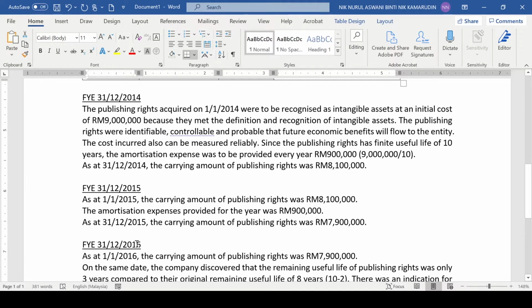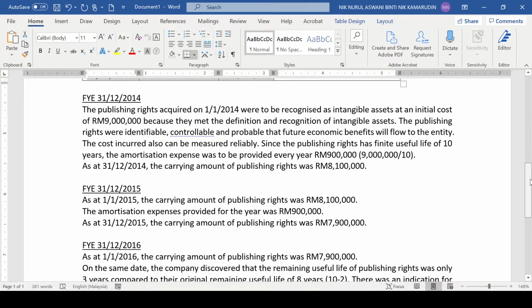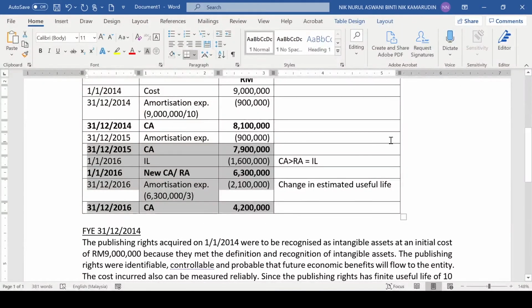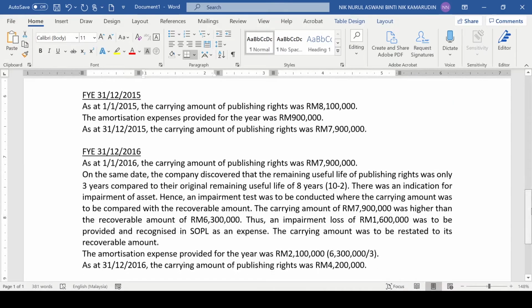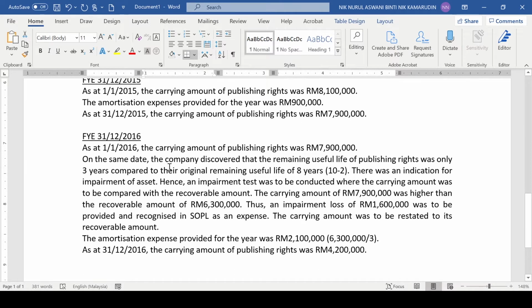You are basically repeating whatever that you have prepared above in the working. You mentioned about this one, you mentioned about this. All right, that's it, you have covered everything. What happened in year 2016? As usual, begin with the carrying amount at the beginning of the year.